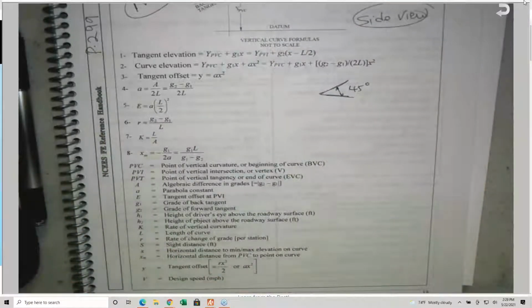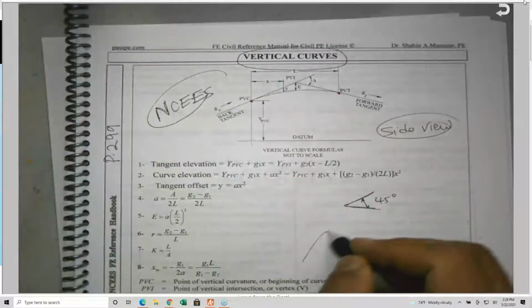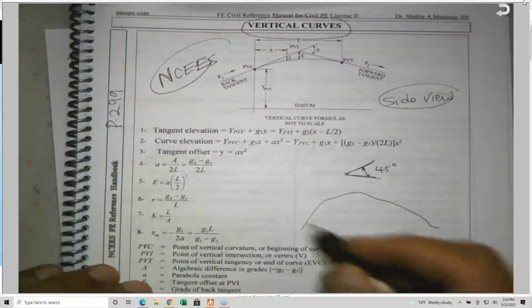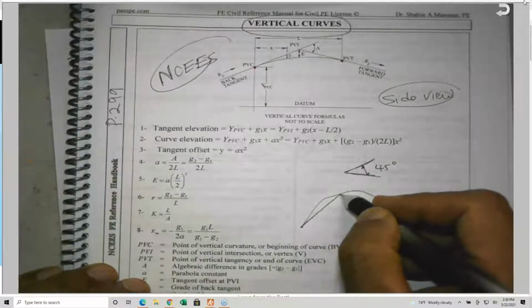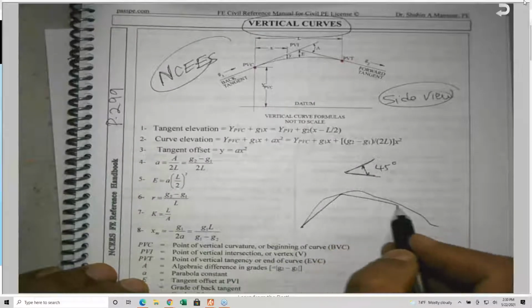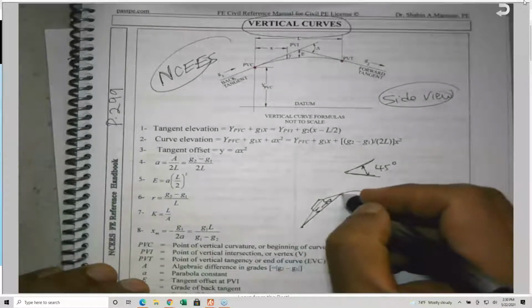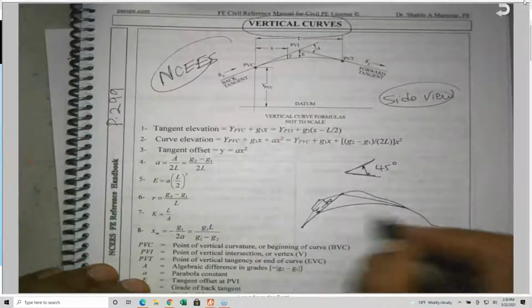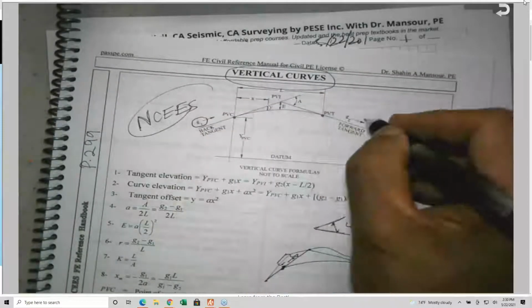Why do we need vertical curves, by the way? Because of the topography or the terrain. If you need to build a road in a mountain area, somebody may say, oh wait a second, it's very easy, Dr. Mansour. Why do we need a vertical curve? You can build the road like this and like this. Oh my God, so Mr. Mansour is driving going up here and gets stuck here. We cannot do that. We need to provide a vertical curve, a smooth transition between 2 grades, G1 and G2.